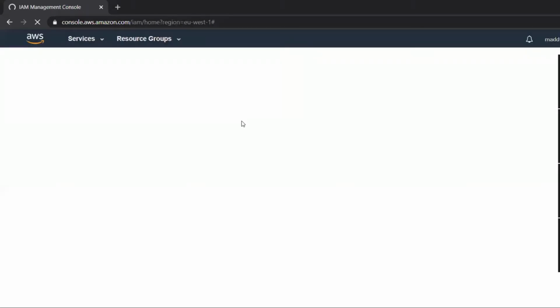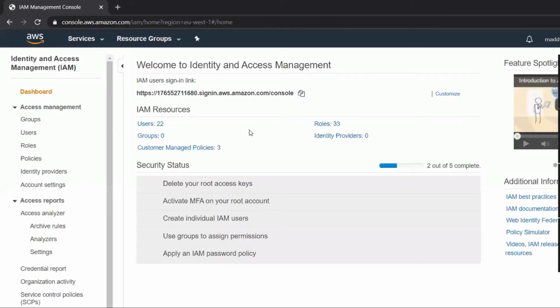So the IAM management console is now opening on my laptop. And through this IAM, we need to create a user. This is the Identity and Access Management console. If you want to access any service in AWS from a local machine, there should be a user allocated to it. Without creating a user, you cannot access the services of AWS. So let us create a user.